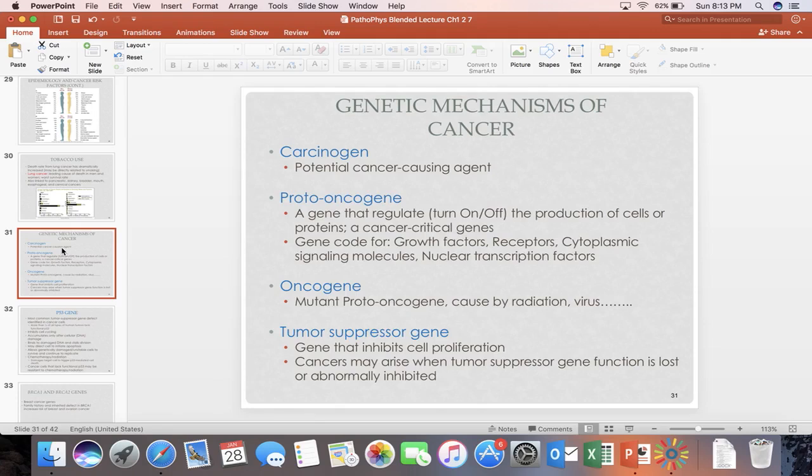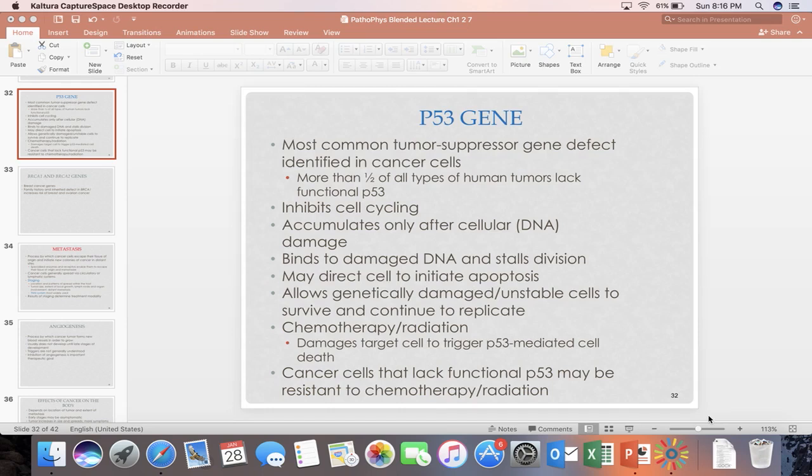We also have in our body what is called tumor suppressor genes, and these are genes that inhibit cell proliferation. Cancer may arise when tumor suppressor gene function is lost or inhibited. The P53 gene is the most common tumor suppressor gene defect identified in cancer cells. More than half of all tumors in the human body lack a functional P53 gene.